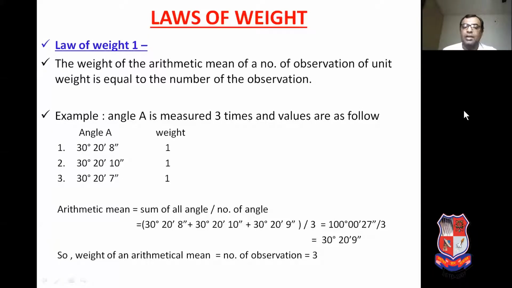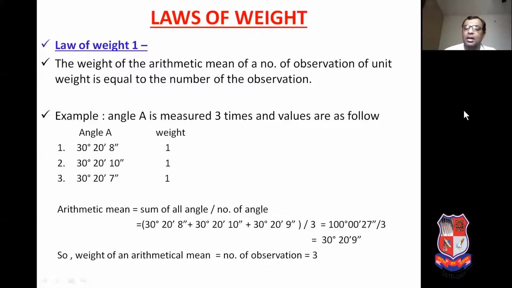One example is given. Angle A is measured 3 times. Suppose, for example, we are measuring the angle A 3 times in the field, having the unit weight or equal weight 1, 1 and 1. All the observations of angle A are having the equal weight, same weight, unit weight, weight 1. So what is the weight of the arithmetical mean?